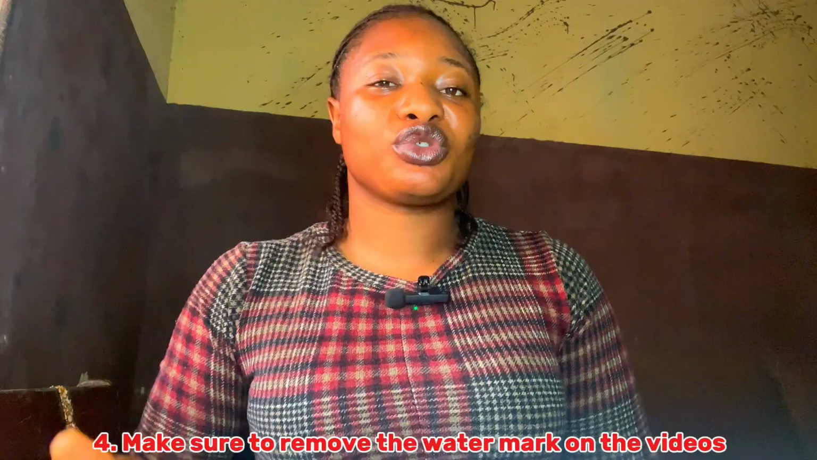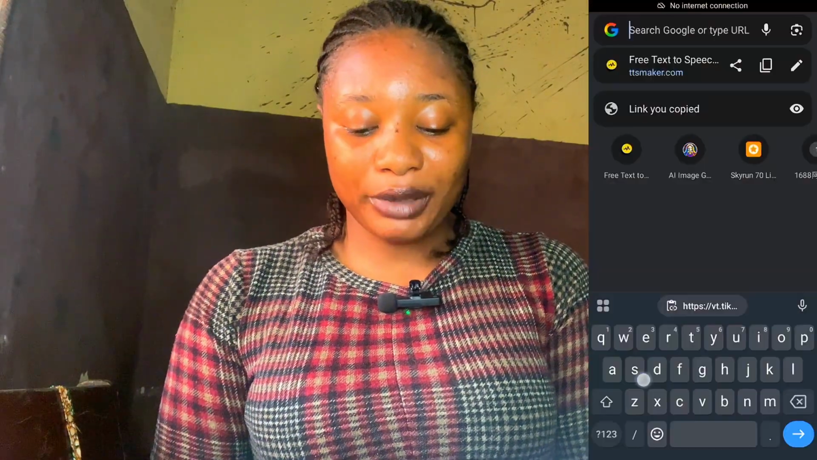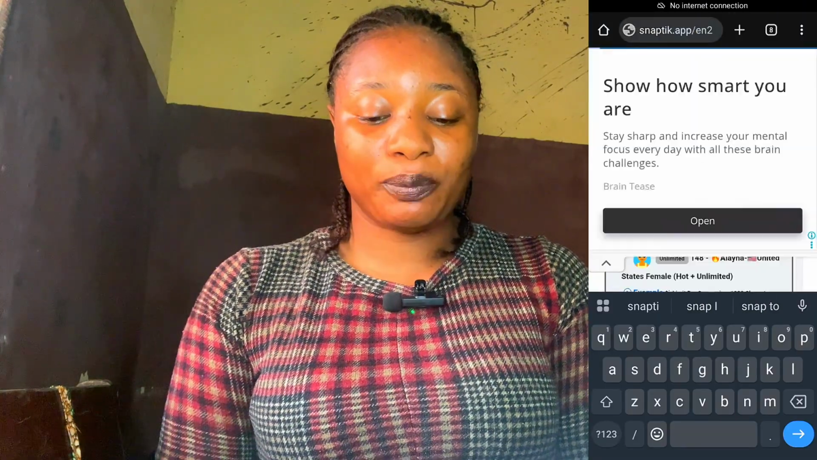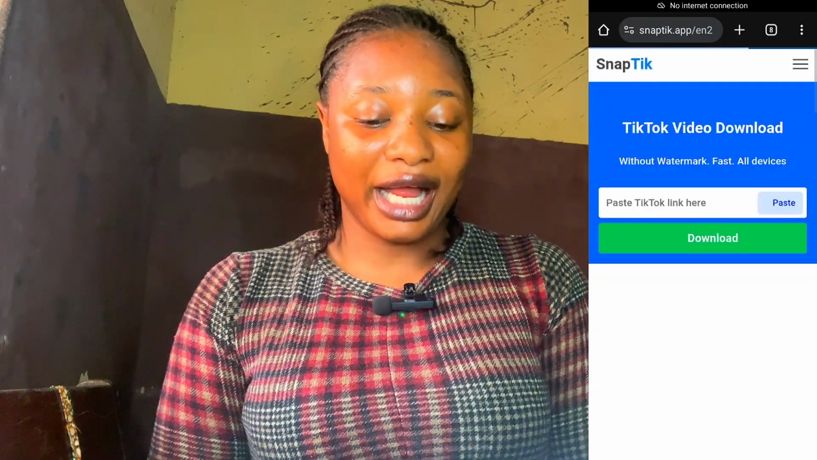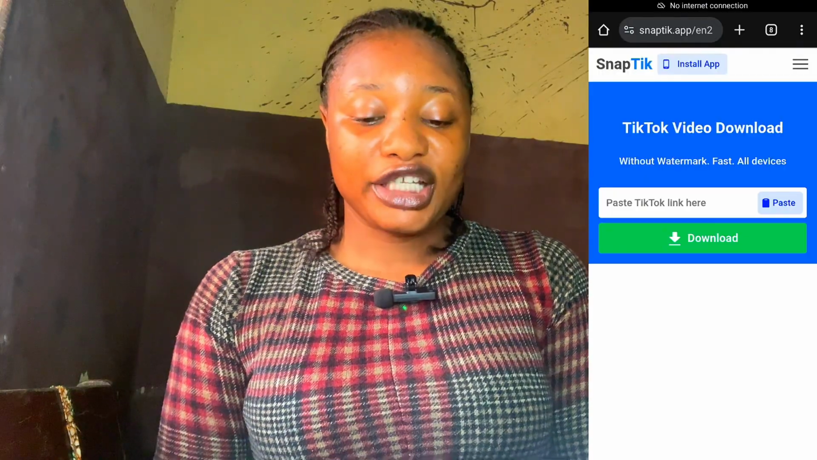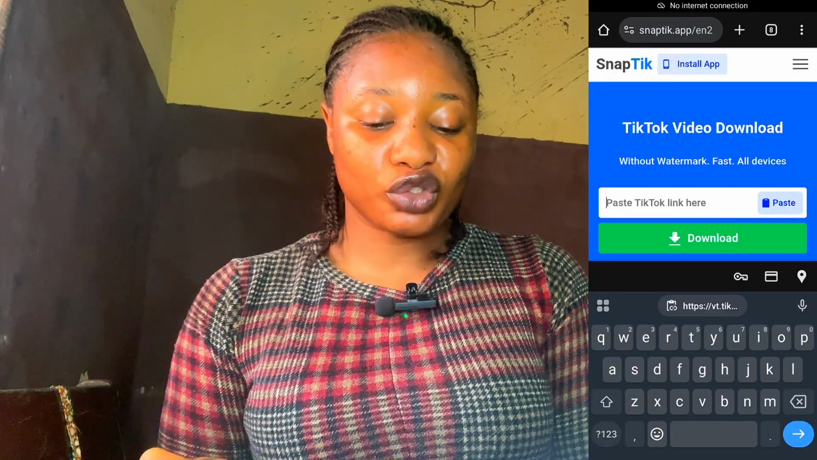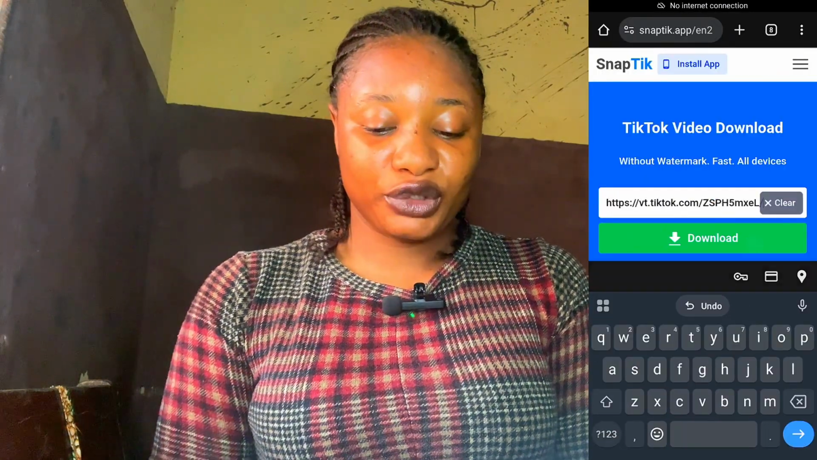The thing we need to do is to input the link and get the video without a watermark. And the tool that will remove every watermark from your TikTok video is called Snaptik. So go over to your browser and tap on Snaptik. Once it appears, you go over and paste your TikTok link there and tap on download. It will create the TikTok video you just watched and you download the video.